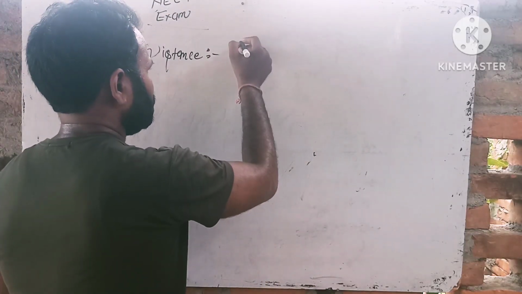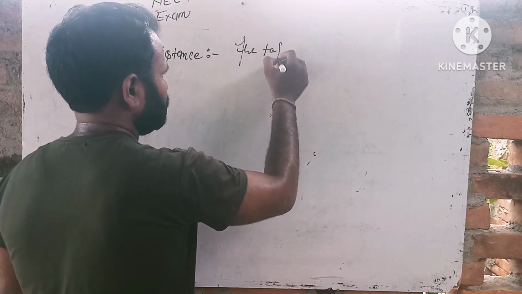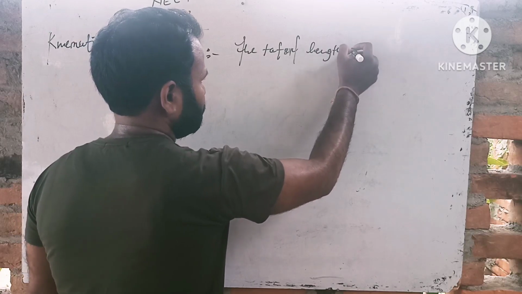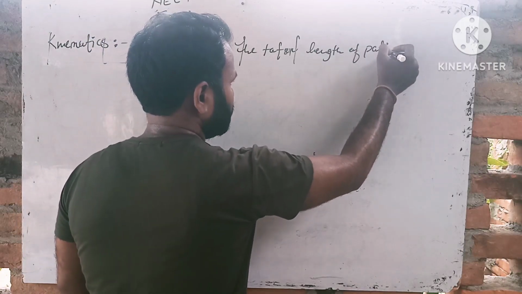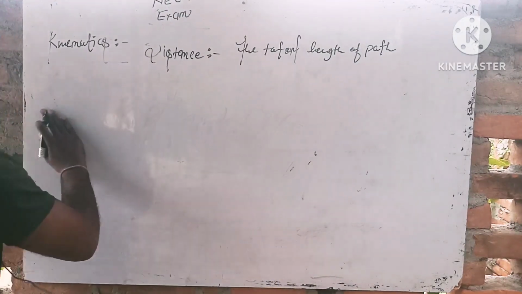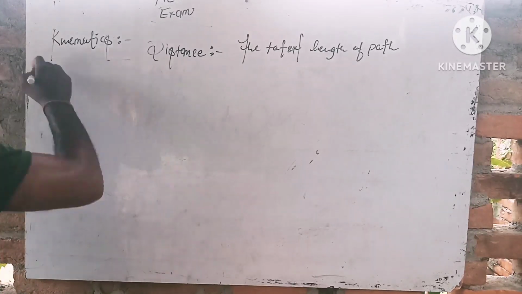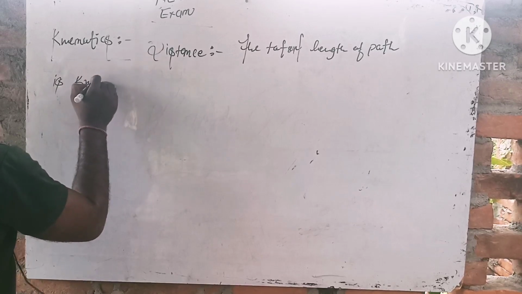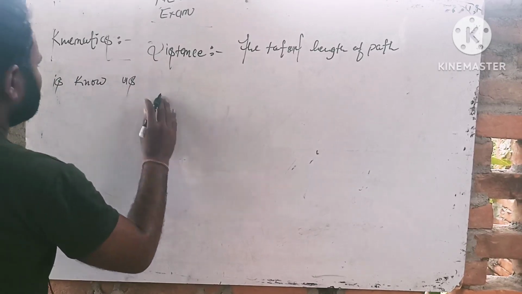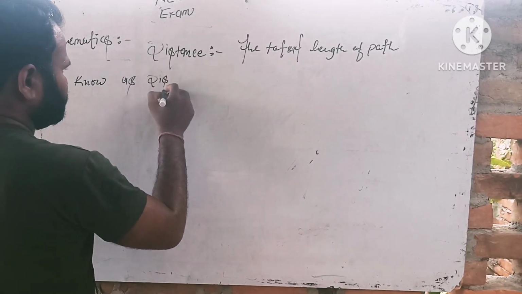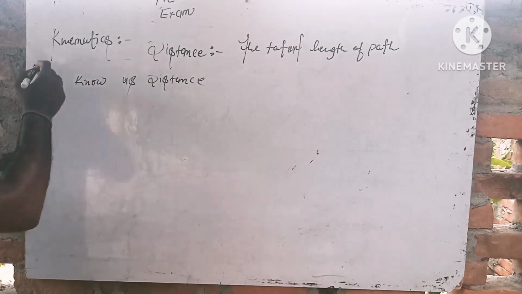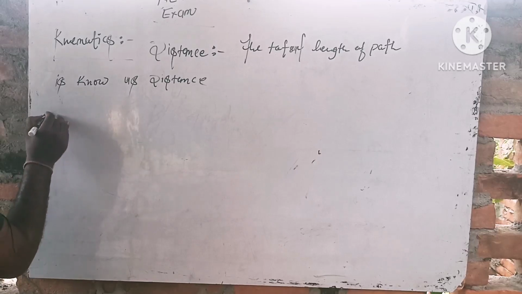Distance: the total length of path is known as distance. Okay students, let's learn about some properties of distance.